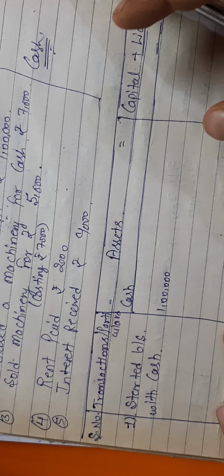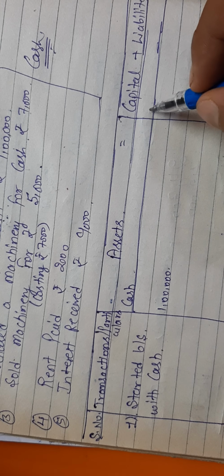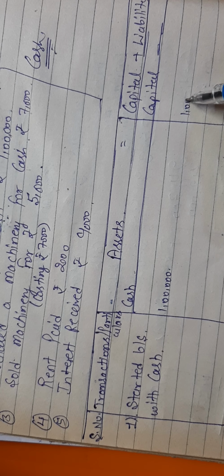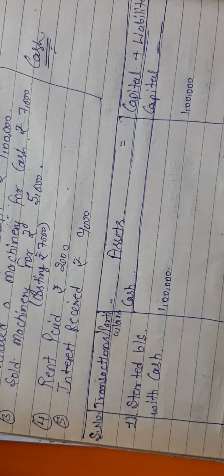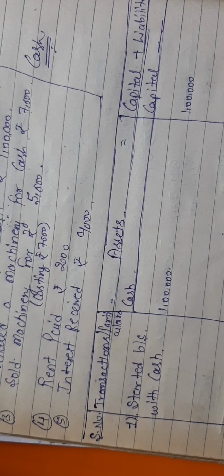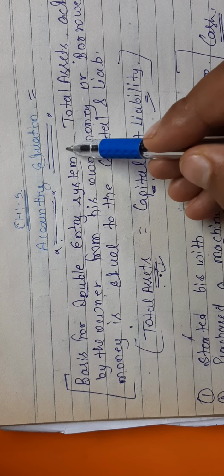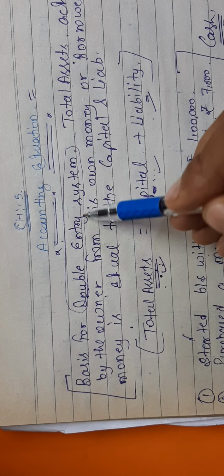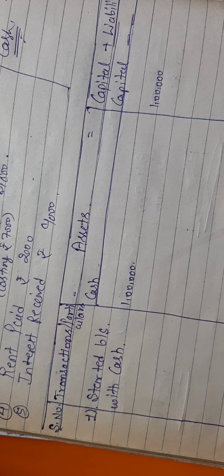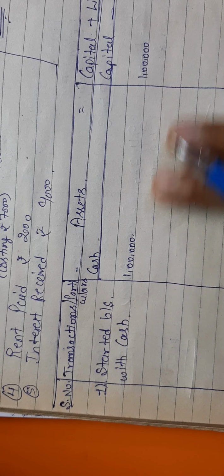यही 1 lakh क्या कहलाएगी? हमारी कैपिटल. तो इट मीन्स कैश will be increased in the firm as well as capital of the firm will also increase. So always keep in mind that each and every transaction has minimum 2 impacts, because we are following what? Double entry system basis. So on that basis, each and every transaction has minimum 2 impacts. So 2 impacts are already shown.